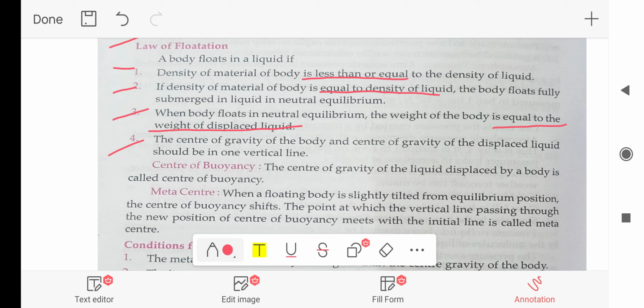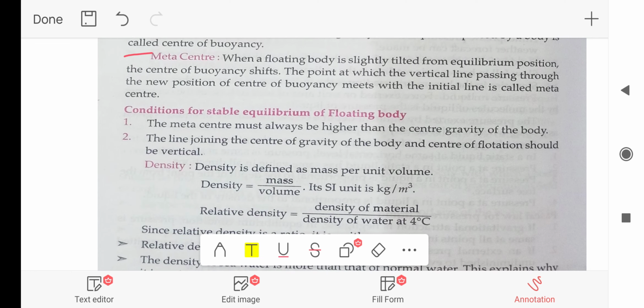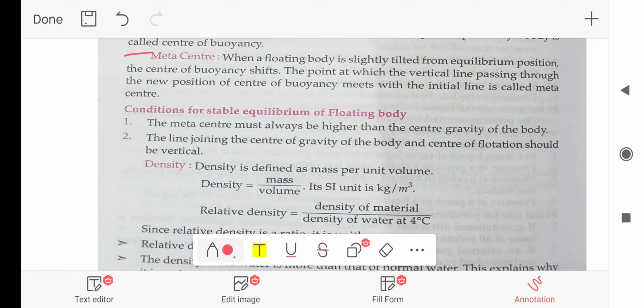Now, center of buoyancy. The center of gravity of the liquid displaced by a body is called center of buoyancy. Metacenter. When a floating body is slightly tilted from equilibrium position, the center of buoyancy shifts. The point at which the vertical line passing through the new position of center of buoyancy meets with the initial line is called metacenter.